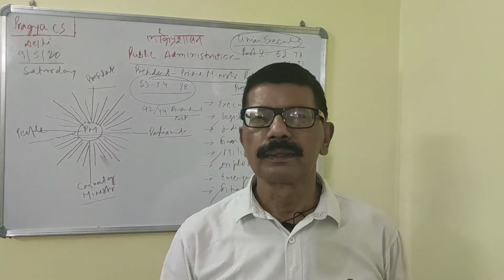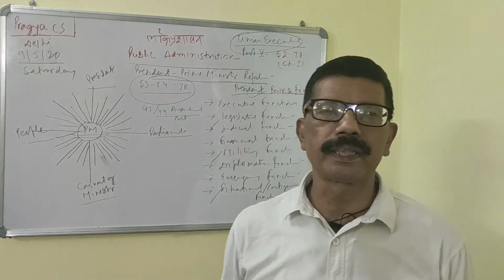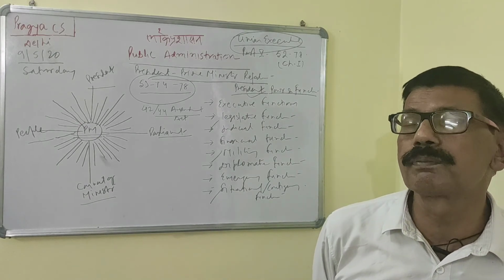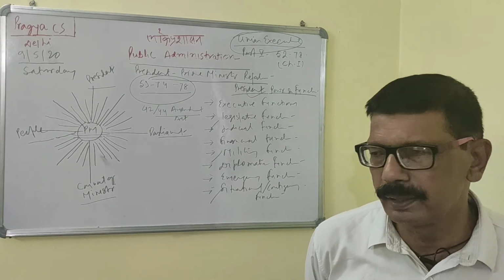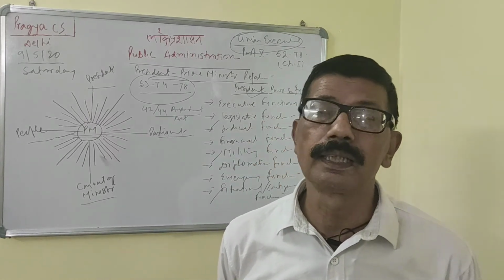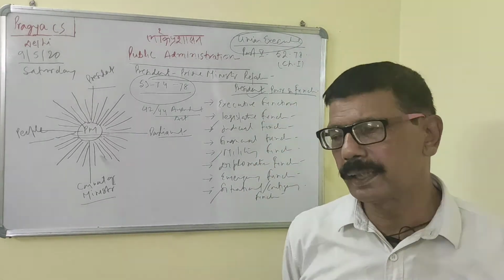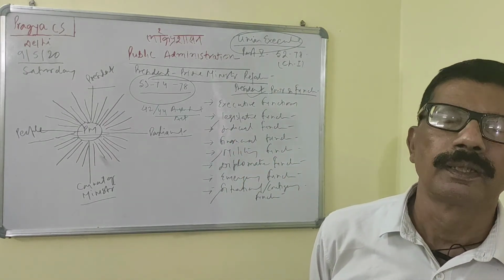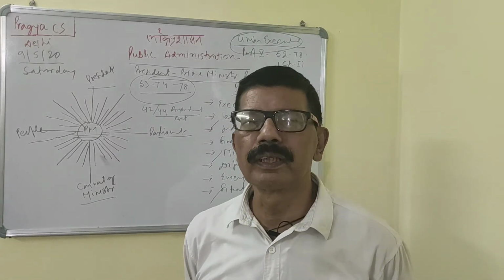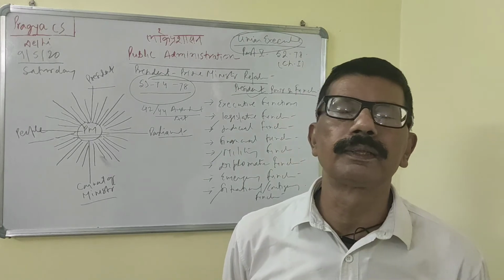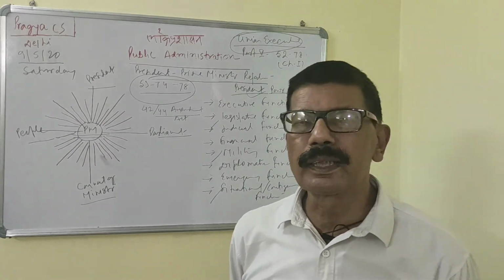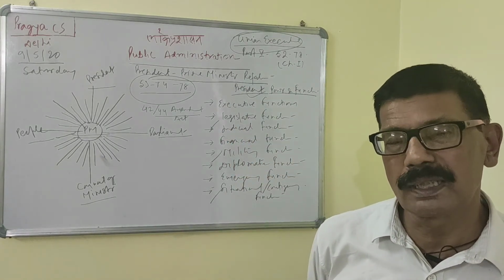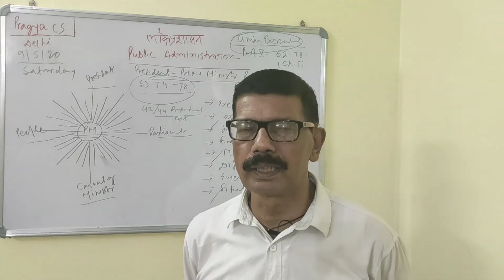So now I will discuss the relation between the Prime Minister and the President. The President and Prime Minister relation is one of the most important issues of Indian administration. This relation at the apex level not only sets a healthy trend and convention, but also influences public policy, quality of governance, and development to a large extent. If there is a poor, tense, or conflicting relation, then it gives a very poor, wrong signal to the entire nation. So the first thing is that there should be an effective and good relation.